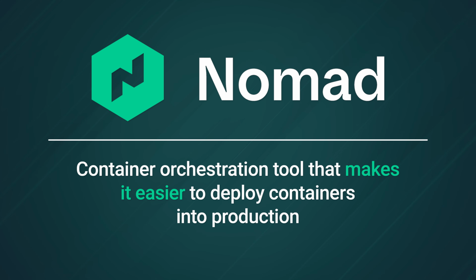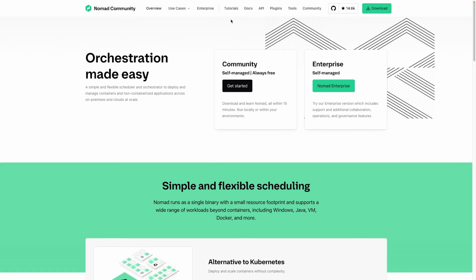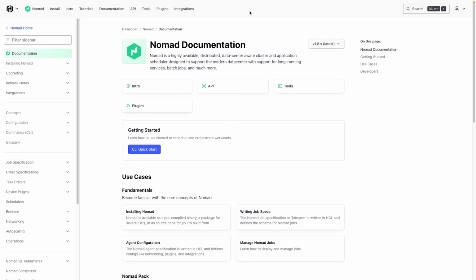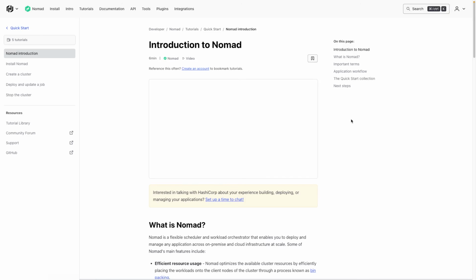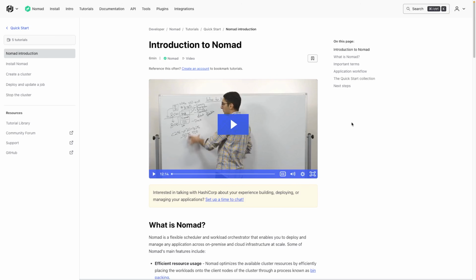Nomad is a container orchestration tool that really just makes it a lot easier to deploy your containers into production. But of course, just using Nomad by itself isn't enough. We actually want to go beyond just one instance of Nomad. We want to build a highly available cluster. That is, if one of the instances goes down, your entire system, both the servers and all of the containers that are running, don't necessarily go down, or at least they don't go down for very long, and they come back up as soon as possible. Nomad is designed to do this, and it does it in a very, very effective way with very low stakes.